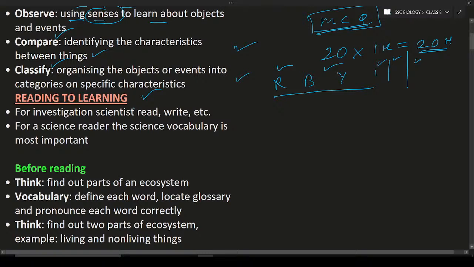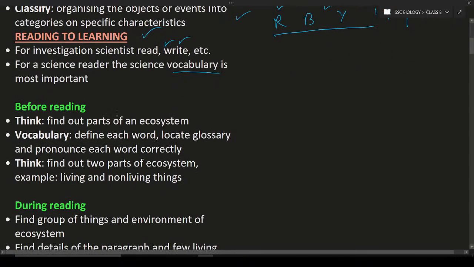For investigators, scientists, and so on, reading and writing are most important, okay? Vocabulary is also most important. What is vocabulary? It means meanings. Vocabulary is nothing but meanings. If you know the proper meanings, you can learn and write better, okay? So before reading, what do you do? Before reading, you have to think, okay? You have to think about what you are going to do.